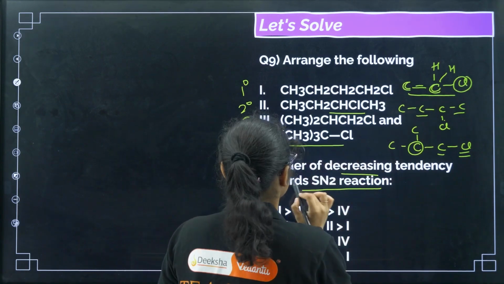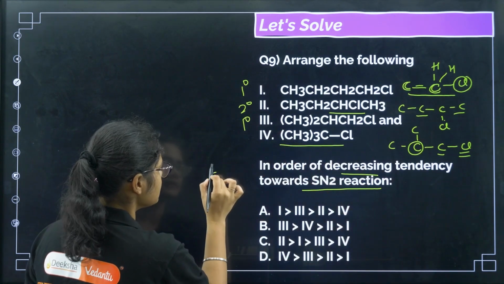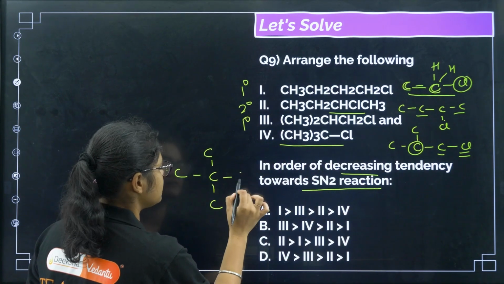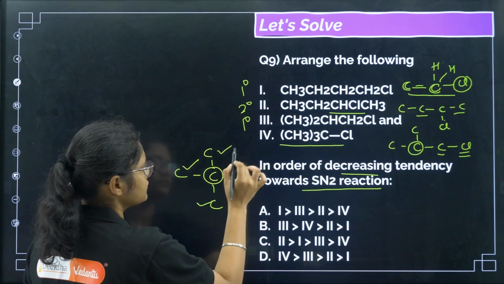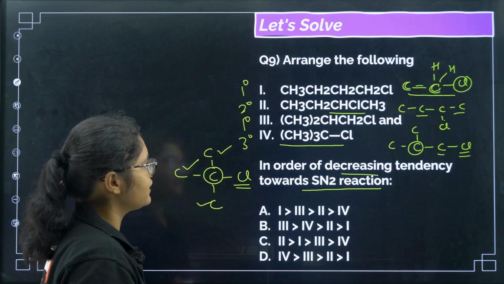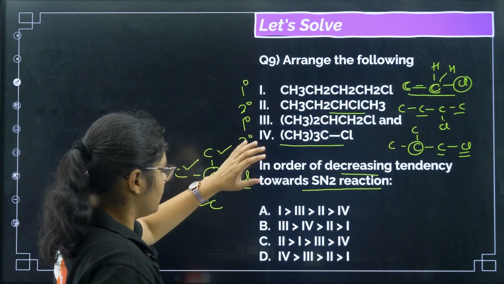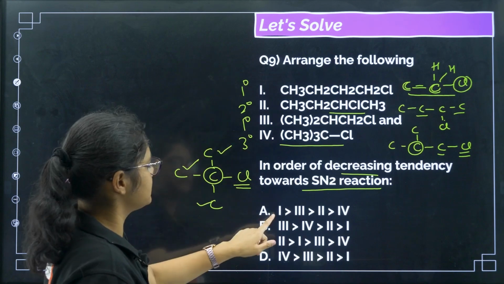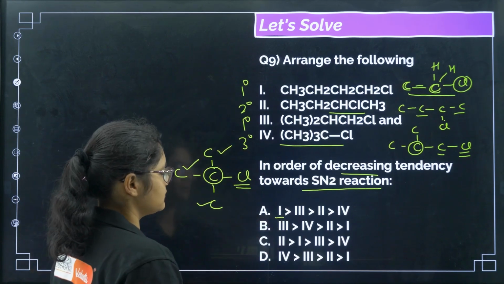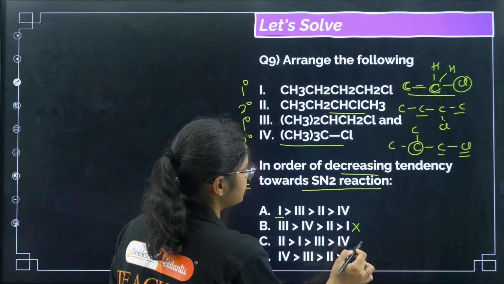Next, if you see this one, this structure is like this, C, C, C and then Cl. So the carbon which contains the chlorine is attached to 3 more carbons. So this is tertiary, right? So definitely what we have to tell is in the decreasing order, right? So primary has to be maximum. So you can see only one option where primary is maximum. So we can easily eliminate these 2 options.